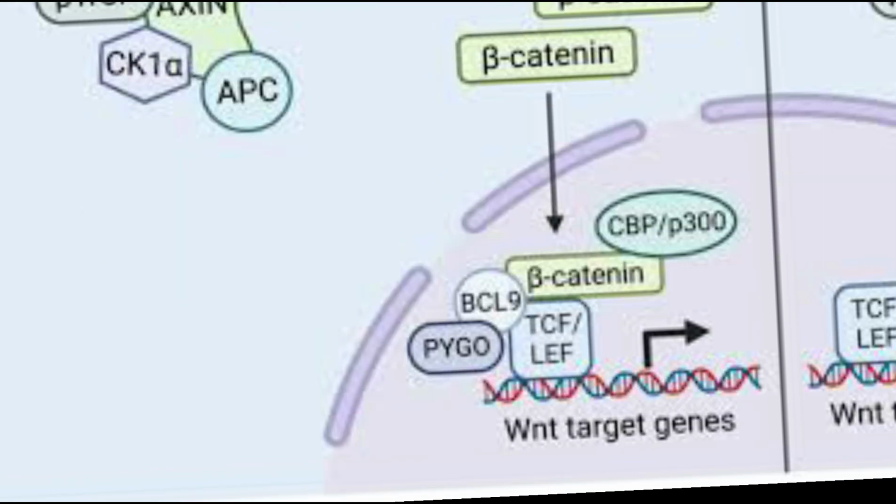Beta-catenin accumulates in the cytoplasm and translocates into the nucleus. There, beta-catenin displaces the co-repressor from TCF and LEF transcription factors and recruits co-activators such as CBP, CREB binding protein, and P300, enabling transcription.